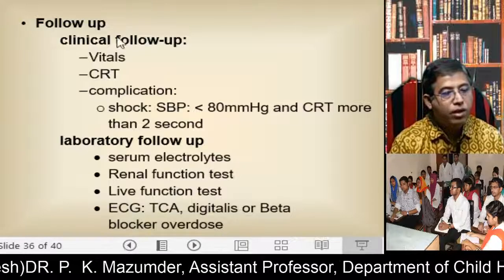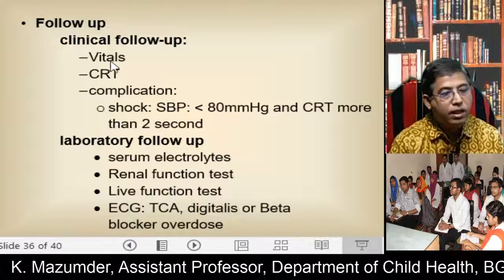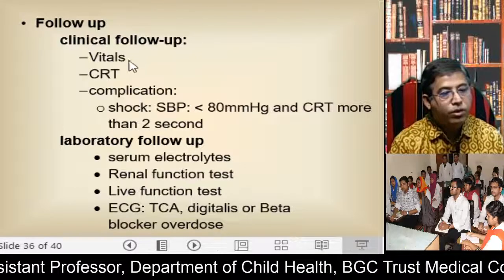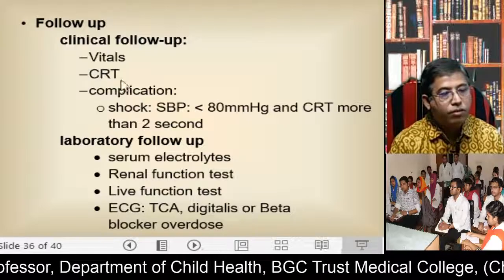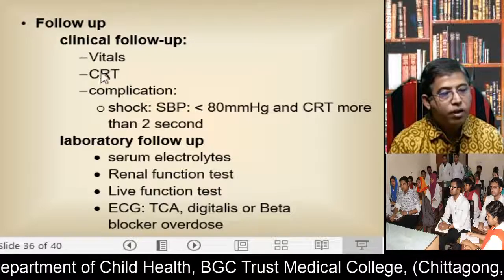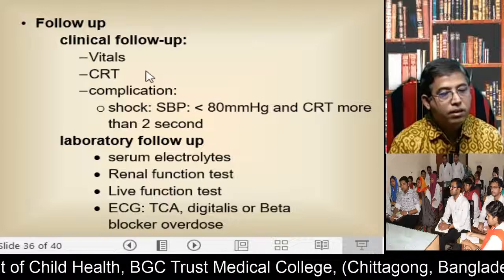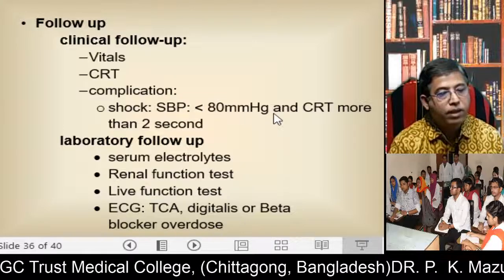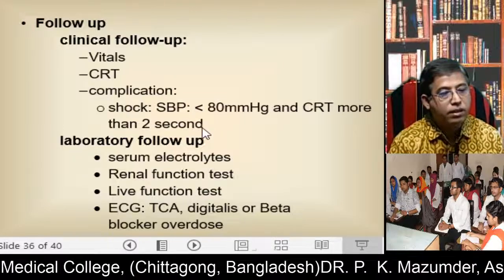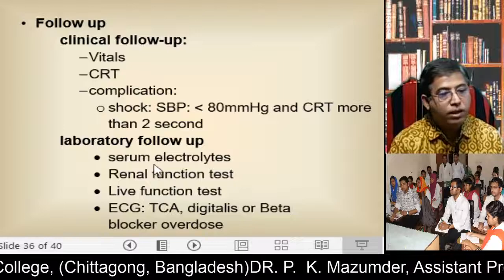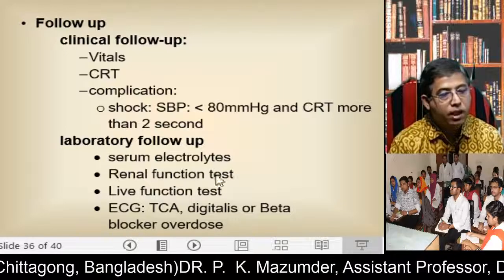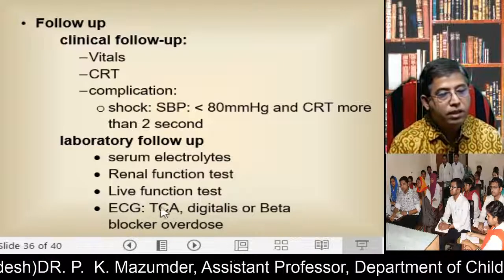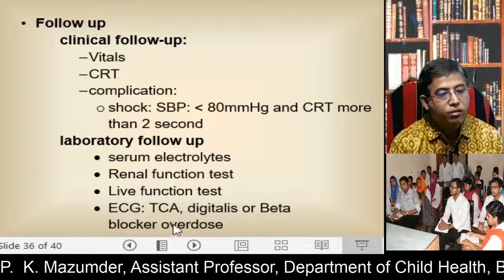Now you should follow up poisoned patients clinically when the patient is admitted and in the hospital, with vital sign monitoring to find out the capillary refill time, and you should also observe complications. The most important complication is shock, if the systemic blood pressure is less than 80 mmHg and CRT more than 2 seconds. And you should follow laboratory tests, such as serum electrolytes, renal function test, liver function test, and ECG in case of TCA, Ritalin or beta blocker overdose.